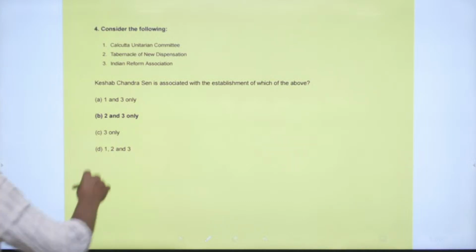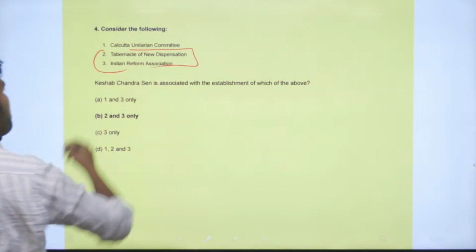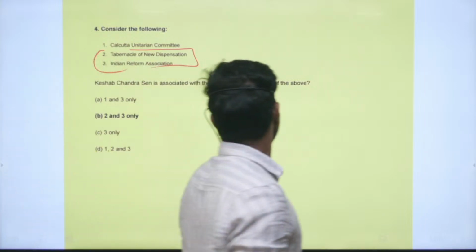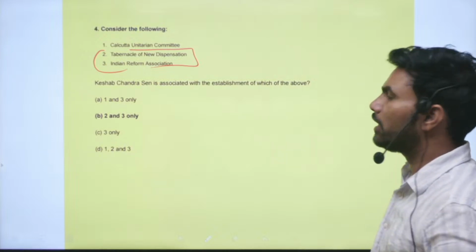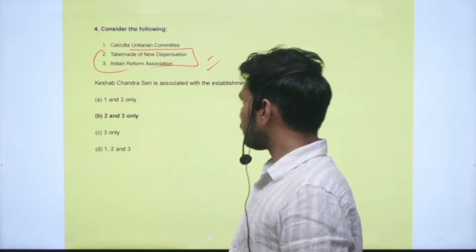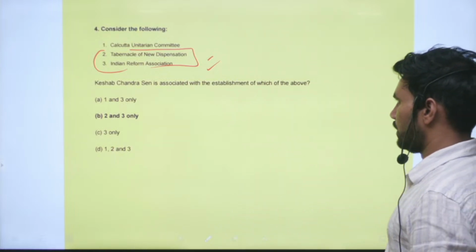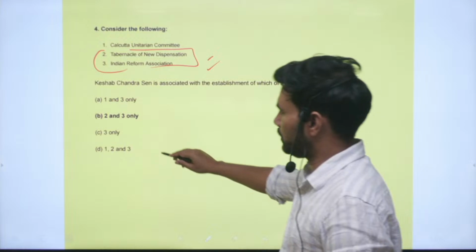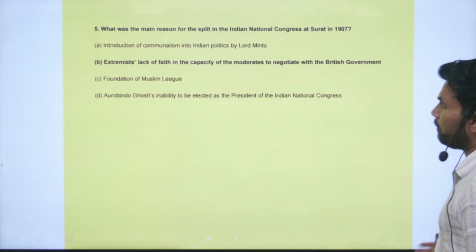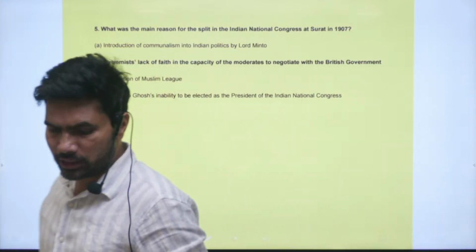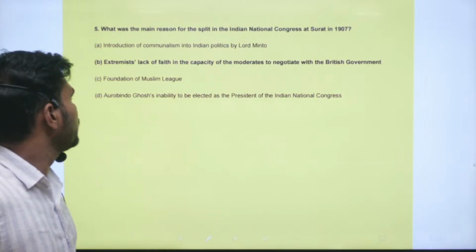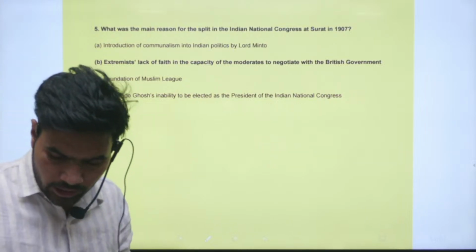Kesab Chandra Sen is associated with the establishment of these 2 things: Tabernacle of New Dispensation and Indian Reform Association. The correct option is option B. So you see, comparatively it is a tough question. You should know all the aspects related to Kesab Chandra Sen, then only you will be in a position to answer the question. Right. Next question, question number 5.